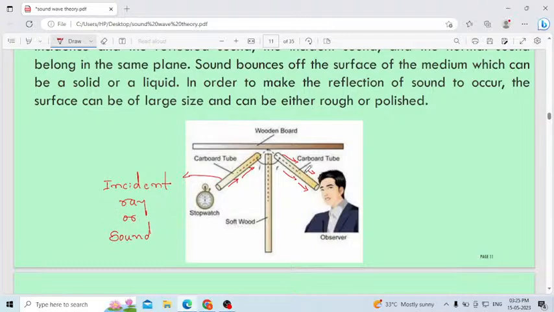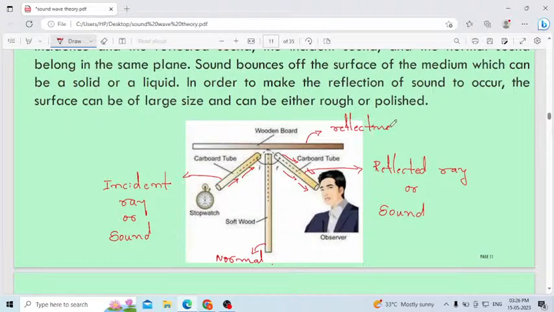Then after it gets reflected, this is the reflected ray in light, but here we consider reflected sound. Here, this soft wooden piece, consider it as the normal. Then this wooden board is nothing but the reflecting surface.